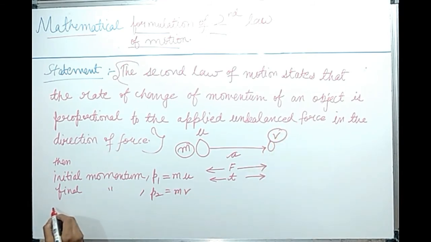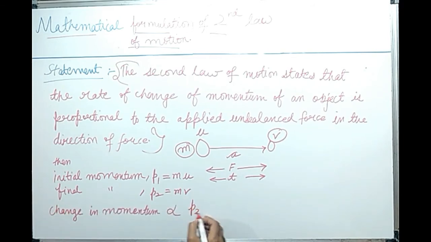Then the change in momentum will be proportional to p2 minus p1, that is final minus initial. We can write it as p2 minus p1 is mv minus mu.